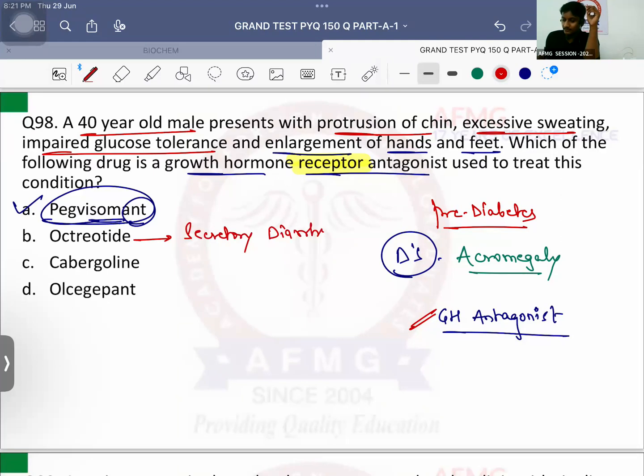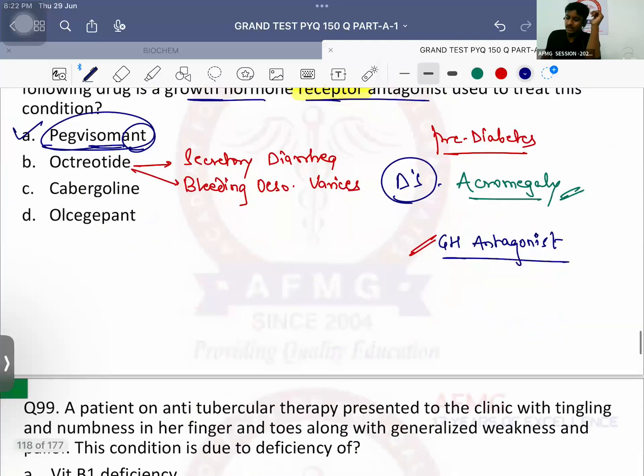Along with that, very good. Bleeding or non-bleeding? Bleeding esophageal varices. Please remember. Okay, so for these conditions, definitely octreotide is the drug of choice. Along with that, it is also the drug of choice for acromegaly as well. No issues with this.